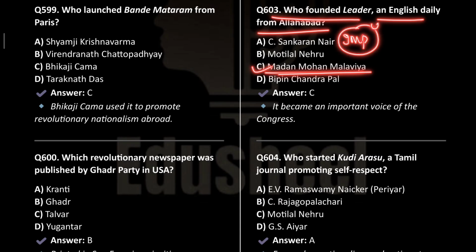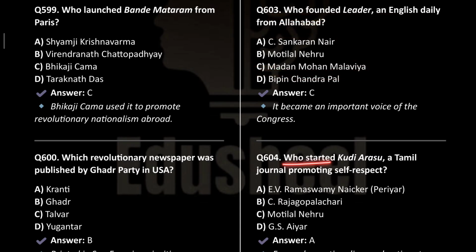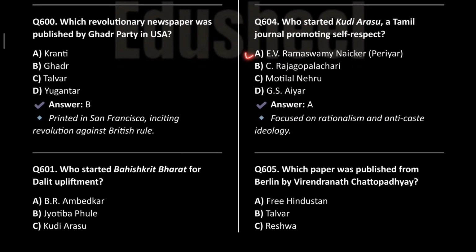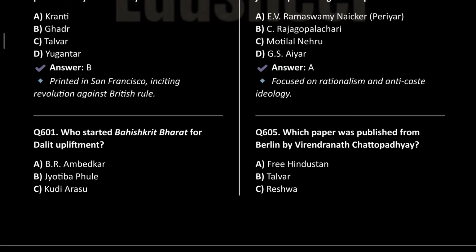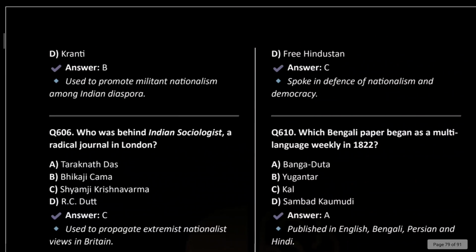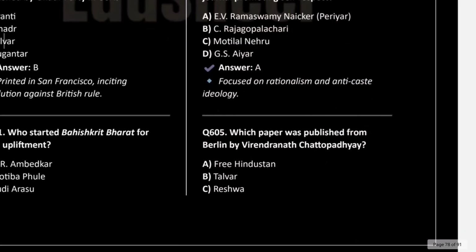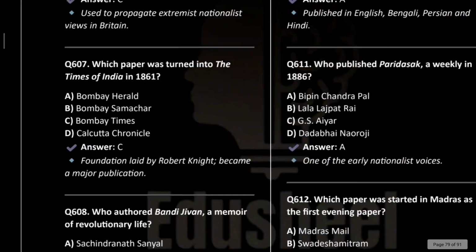Remember this. Who started Kudi Arasu, a Tamil journal promoting self-respect? This was E.V. Ramaswamy Naicker, Periyar. Next is, which paper was published from Berlin by Virendranath Chattopadhyaya? This was Free Hindustan. Okay, Free Hindustan.